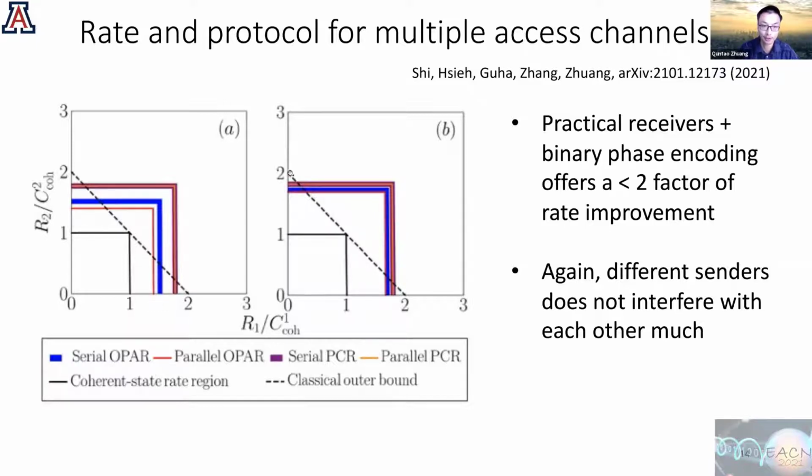However, it is not known in the classical case which input state is the optimum. Actually, squeezing a little bit can do a little bit better. But still, these practical receivers can still beat the classical outer bound, which is the upper limit on how well the classical rate can do. So this corner part is the rigorous advantage, while this part of advantage is against the practical protocol.